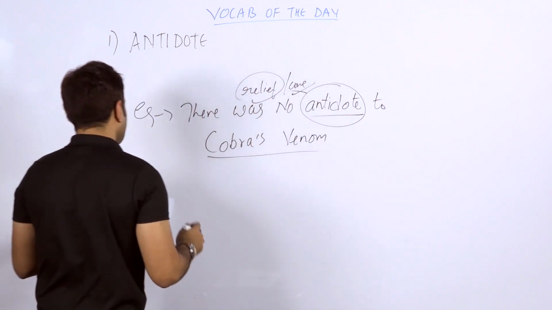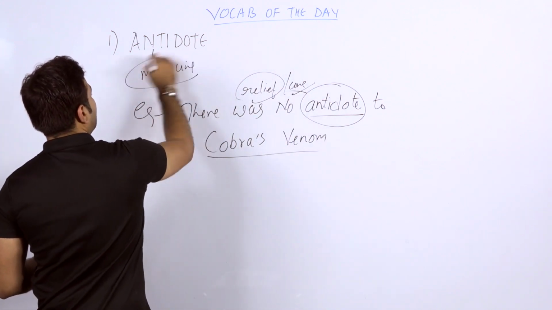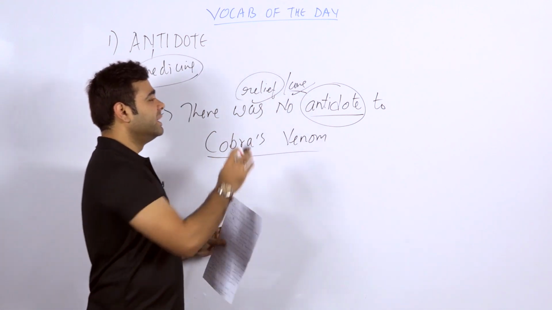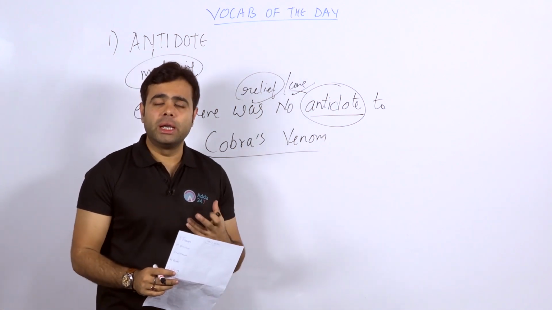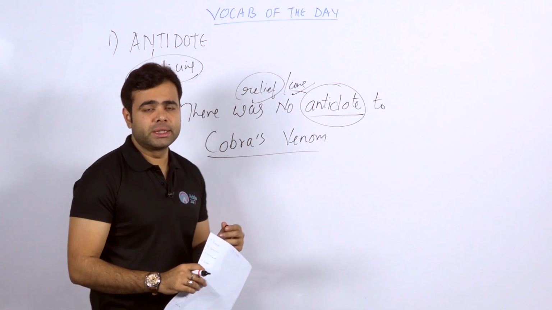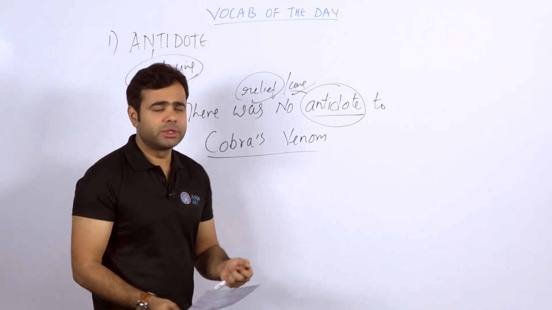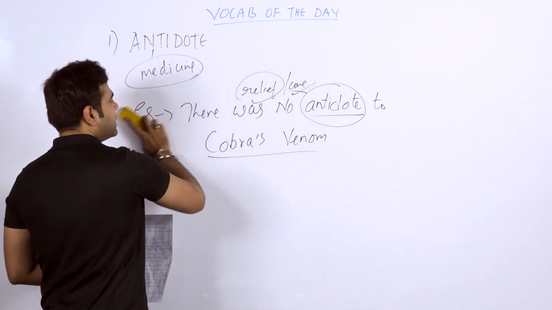So students, if we talk about antidote, it's a kind of medicine. It's not exactly a medicine, but it provides relief to the person from his pain or any kind of trouble, isn't it? It can be a basic trouble like a wound or something like that. So what could be the basic synonyms of this particular word? Let's talk about the synonyms.